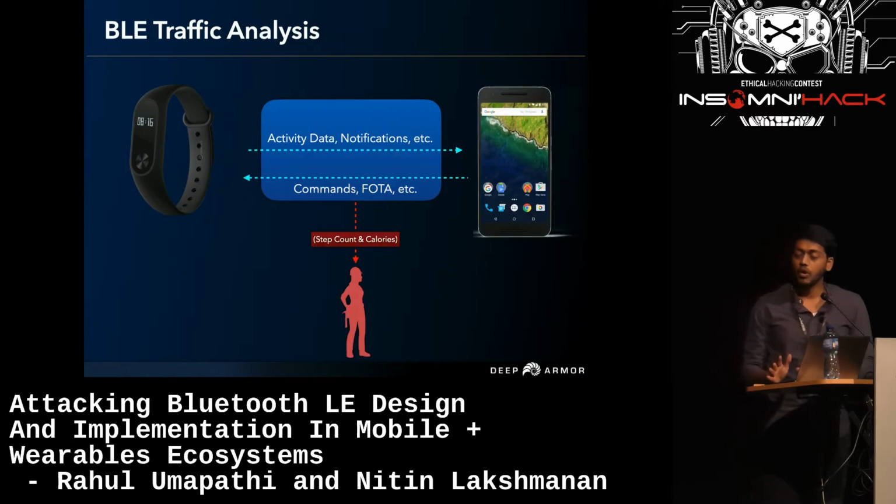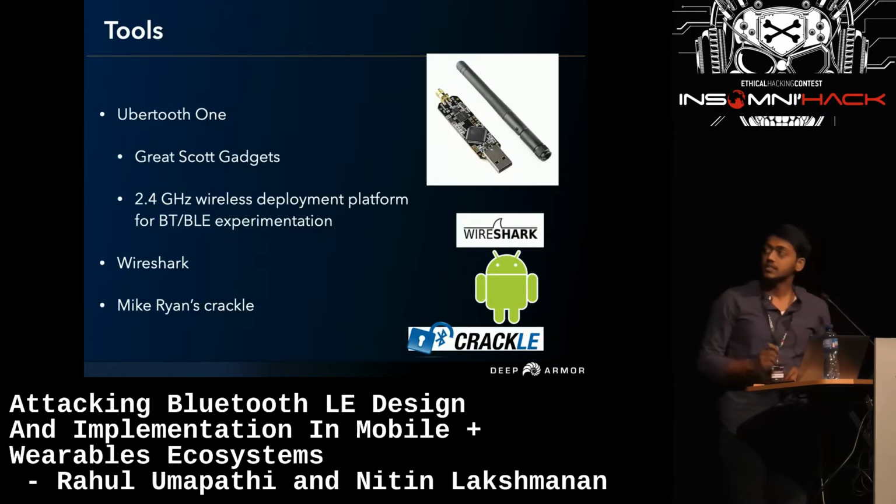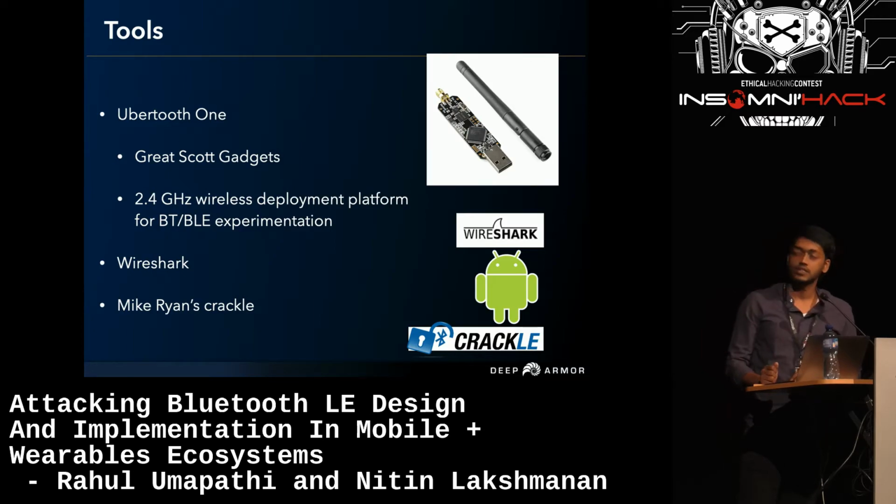So this is how we are going to do it. The Mi Band is connected to the phone, and as an attacker, with the help of a tool, we are going to sniff this Bluetooth traffic from the vicinity. If we are in the same vicinity as the device and the phone, we will be able to sniff the data. This is the Ubertooth One device, an open source Bluetooth testing tool developed by Great Scott Gadgets, and it is generally used for exploring the Bluetooth protocol. We are using the Wireshark network analyzing tool, and Mike Ryan's Crackle, which we will see in the further part of the slides.